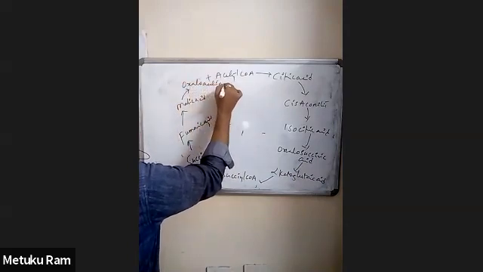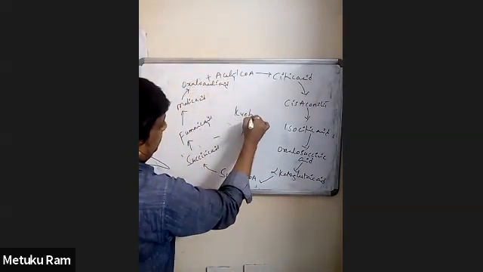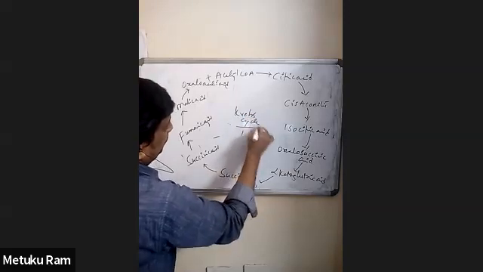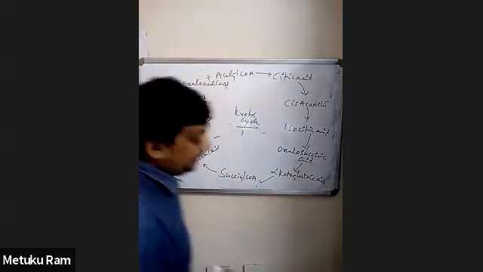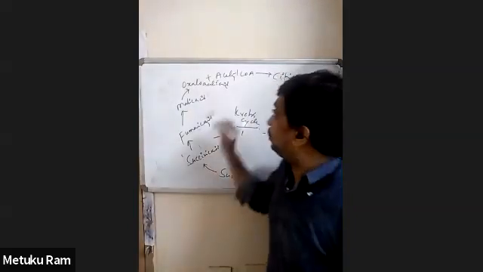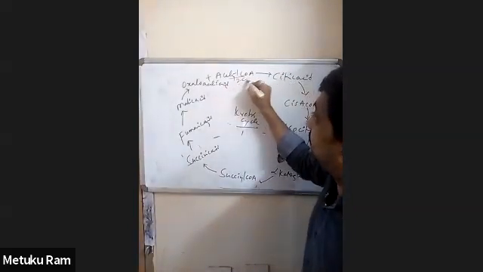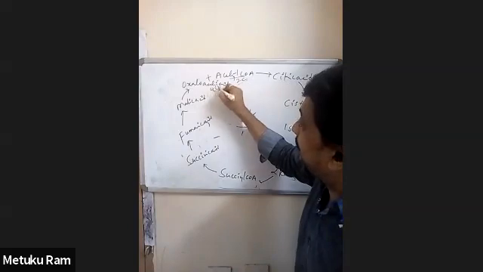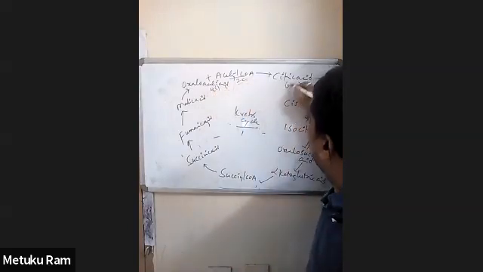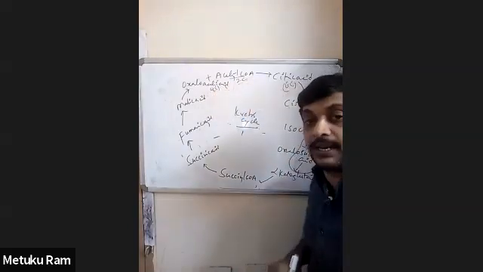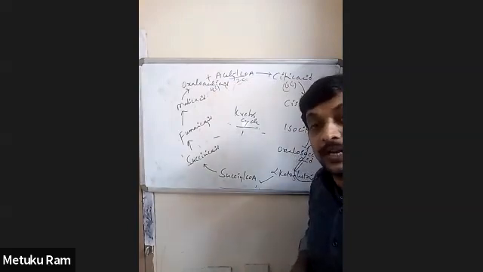Right? So when you look at this, this is the Krebs cycle. Now this is a 2-carbon compound, and this is a 4-carbon compound. And condensation gives the first stable compound called citric acid, which is a 6-carbon tricarboxylic acid.